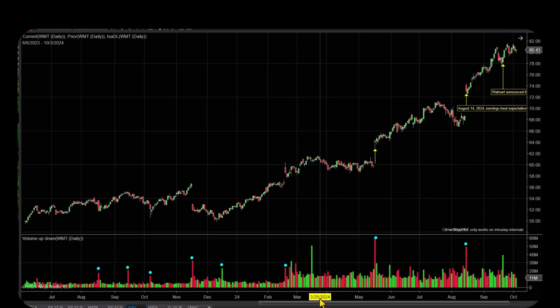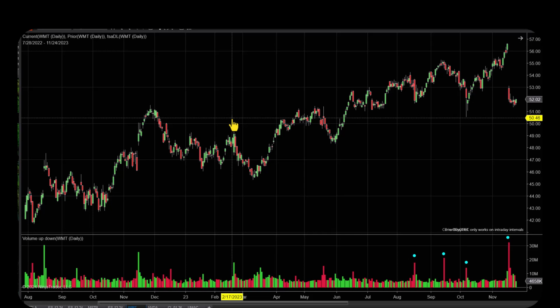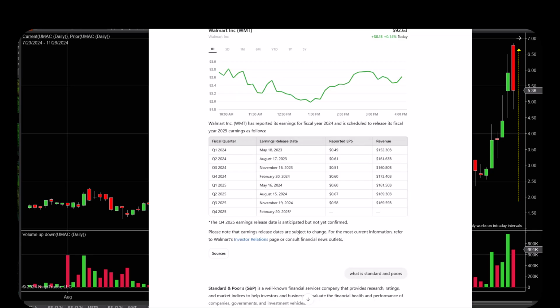I'm just going to put little dots here. This was an earnings announcement here. So these dots are high volume days that correspond with the news event. It'd be worth your time to study how that affects your holdings, whatever stocks that you hold, long or even short. You can get these reports just by doing a Google search or ChatGPT, which this is. You could get it from CNBC or your brokerage firms and find out when earnings release.